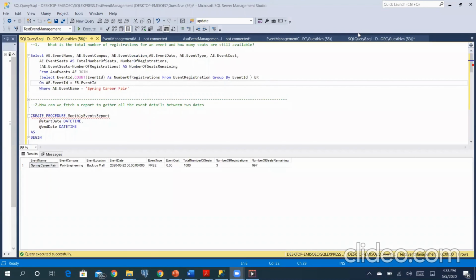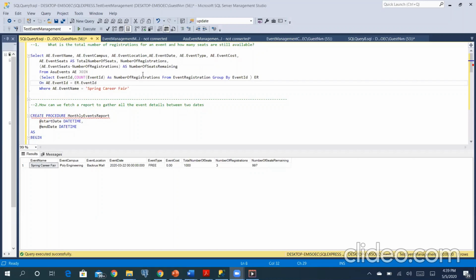So next we will move on to the important questions that will be answered by our database. Our first important question is the total number of registrations for an event and how many seats are still available. Since there are various events happening in ASU all around the year, and this database hosts all the important information, by subtracting the registrations that have already been done from the seats available for an event, we can get our final result.